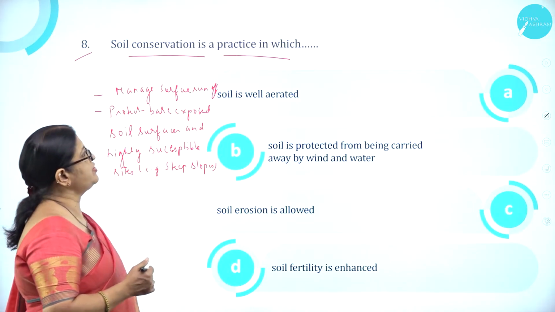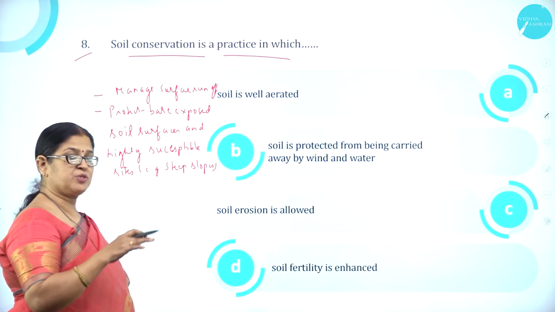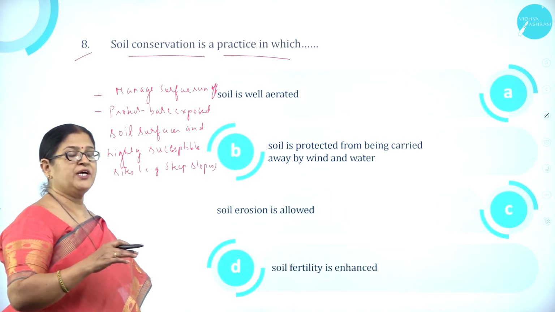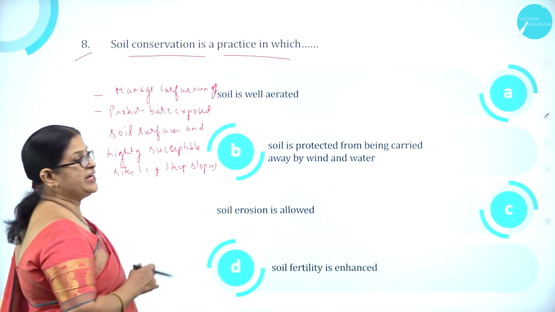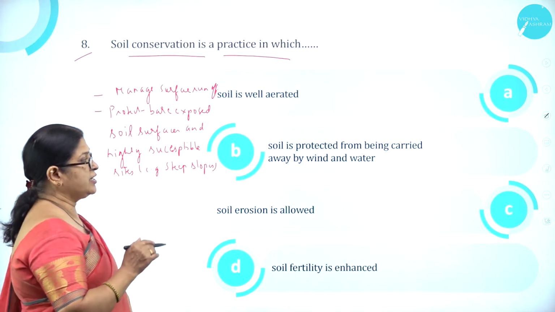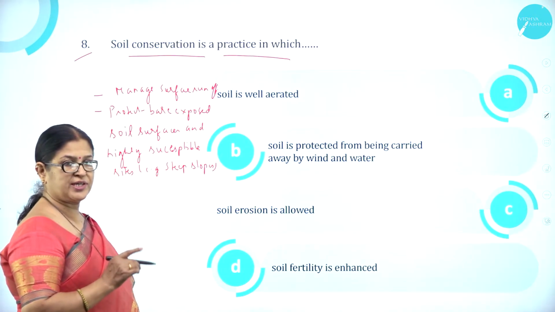So soil conservation is a practice in which particularly the bare exposed area and highly susceptible sites like the steep slopes need to be protected from the wind and water. So soil conservation is protecting the soil from being carried away by the wind and water is the correct answer.